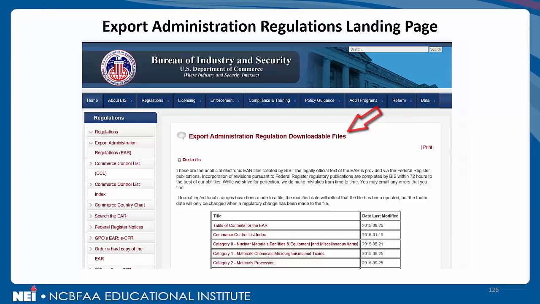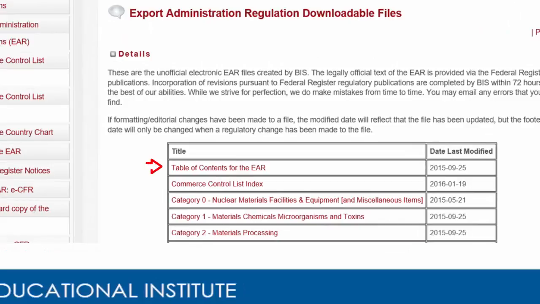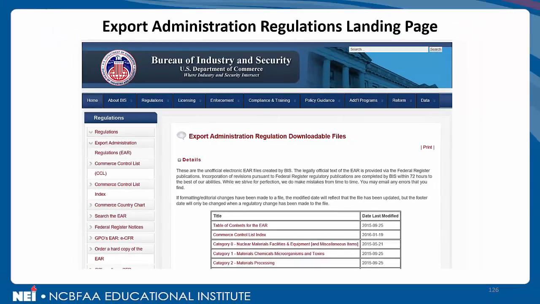Again, we'll be going through considerable detail on the EAR itself, so not to worry, but as you can see, and this is a partial listing of that page, we have a table of contents, Commerce Control List Index, and then different categories. We're going to explain what those categories mean in just a little while, so don't get too concerned about that just yet. But another good landing resource for your use.